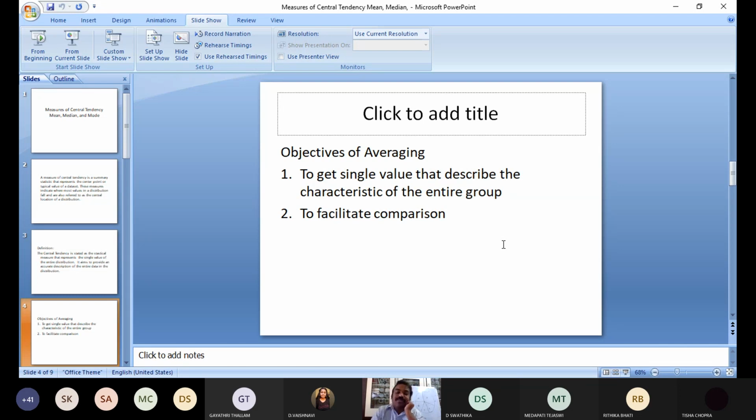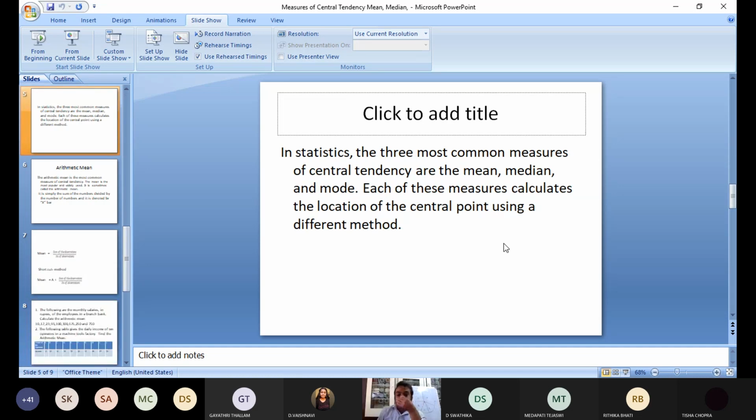If I ask you how many marks in subject 1, subject 2, it will take a lot of time to understand whether your performance is good or not, because I don't know your exact performance on the basis of the various subjects. Instead of all these things, just take your average, the central value of all your marks. It is specific for comparison. In some cases your admission depends on your average only. Okay, so these are the two important objectives.